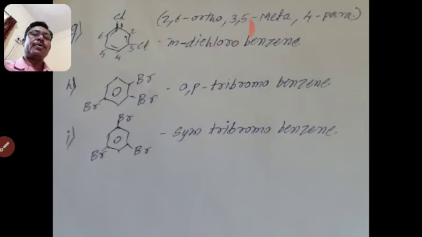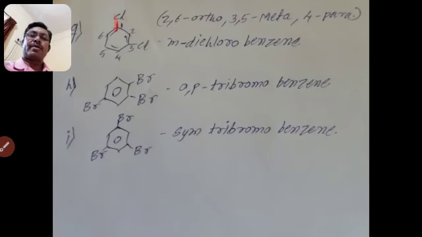See here the 3 and 5 positions. It may be 3 or it may be 5. It gets the name meta, so we can write small m, that means meta. From the first chlorine to the second chlorine, the difference between the two chlorines is indicated by m. M means the position of the second halogen is third from the first.